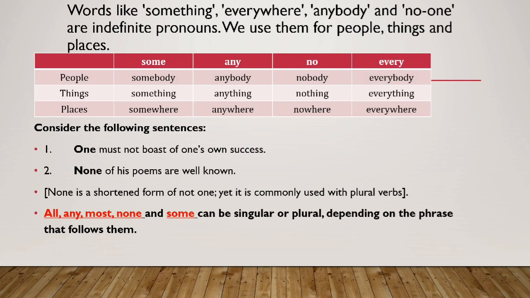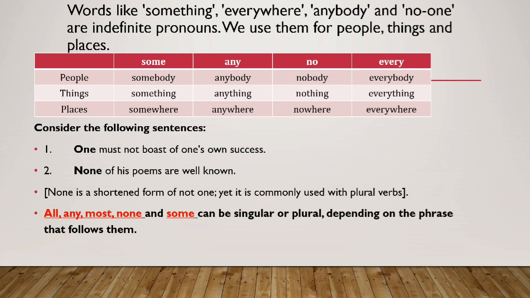So words like something, anywhere, somewhere, anybody, and no one are indefinite pronouns, and we may use them for people, things, and places. Here are a few examples. You can simply have a look at them: when you are using these indefinite pronouns for people, it would be somebody, anybody, nobody, and everybody. For things, this is something, anything, nothing, everything. For places, this is somewhere, anywhere, nowhere, and everywhere, etc.